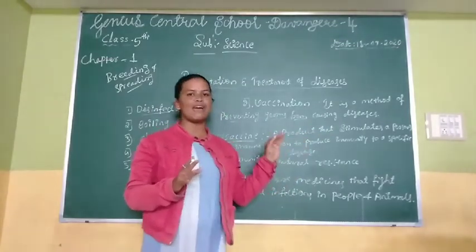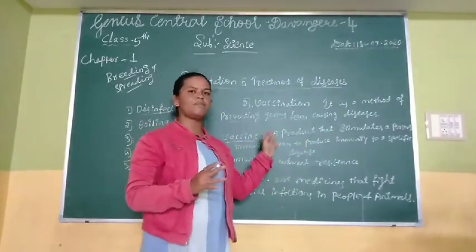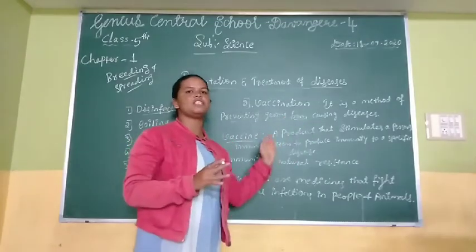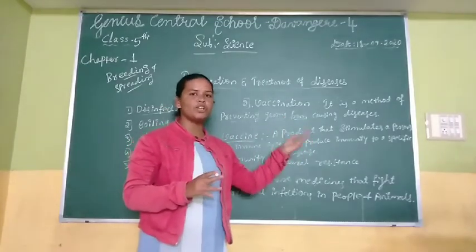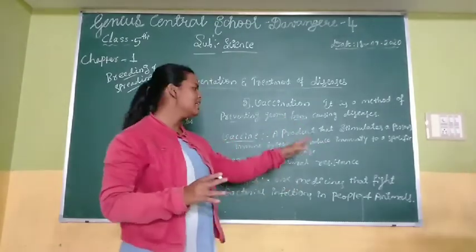Understand? That is called a vaccine. A vaccine is a product that stimulates a person's immune system to produce immunity to a particular disease.